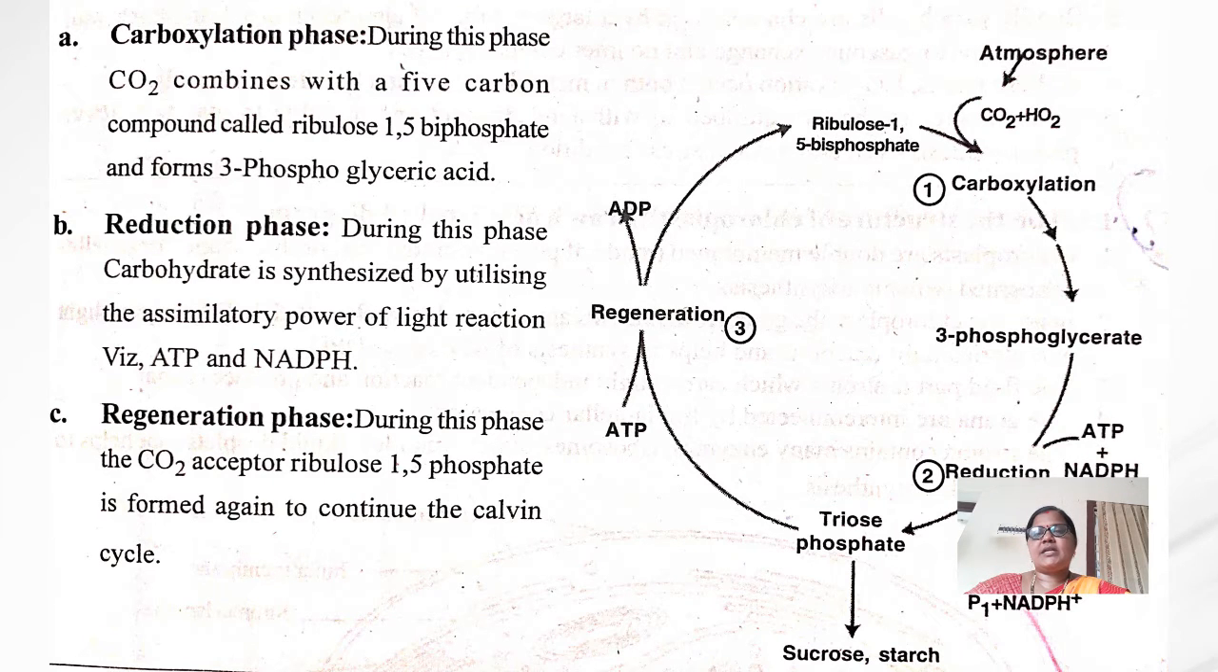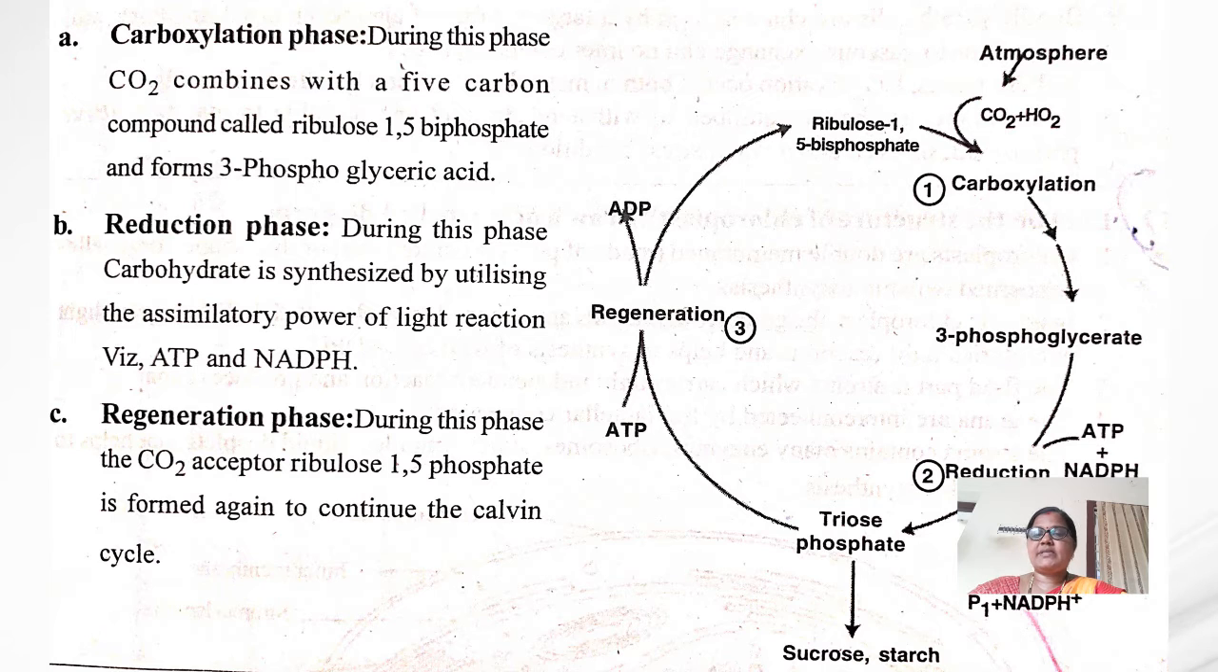During this dark reaction, by the end products we can identify two pathways. That is the Calvin cycle, and the second one is the Hatch and Slack cycle. The Calvin cycle we name as the C3 cycle, and the Hatch and Slack cycle we name as the C4 cycle.